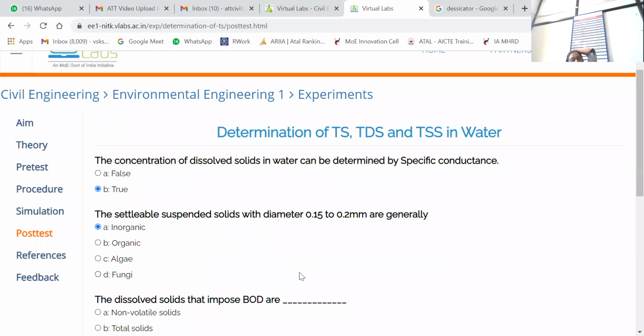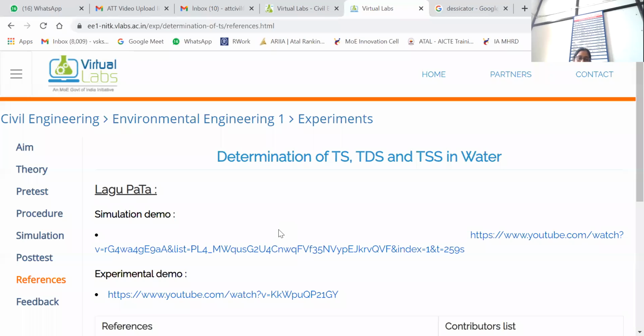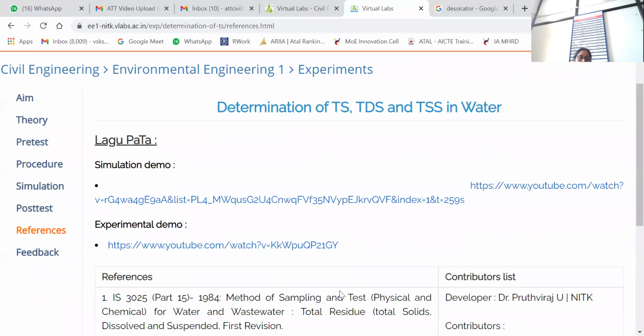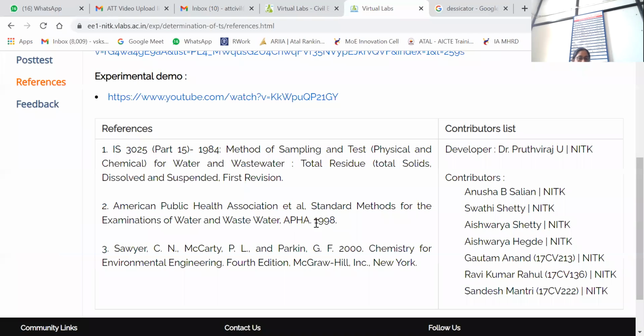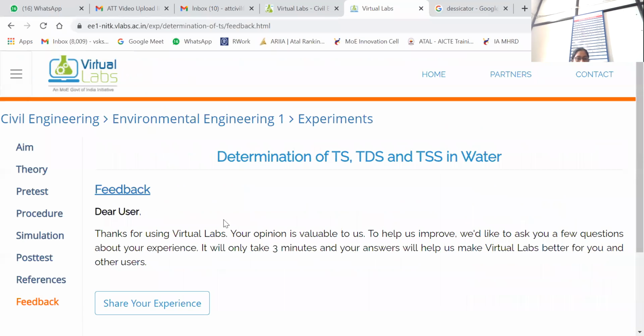So this is the way to perform the experiment: determination of total solids, total dissolved solids, total suspended solids, fixed solids, and volatile solids. If you have any question, you can ask me. Otherwise, we'll see the simulation demo link, the experimental demo, and various references that are given. Then we'll see what is there in the feedback.